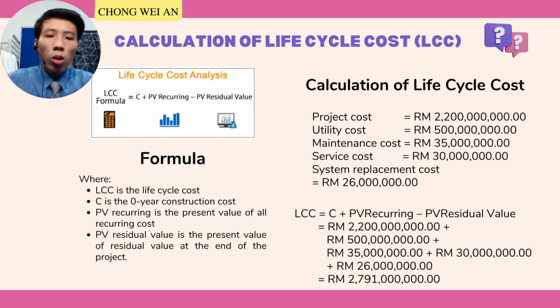The overall project cost is 2.2 billion. Utility cost is 500 million. Maintenance cost is 35 million. Service cost is 30 million. And lastly, system replacement cost is 26 million. By using the formula of the LCC, we can get the total amount of LCC over 30 years of life cycle is 2 billion and 791 million.